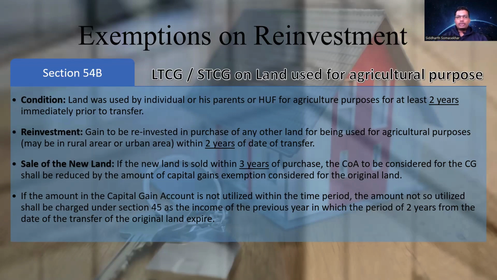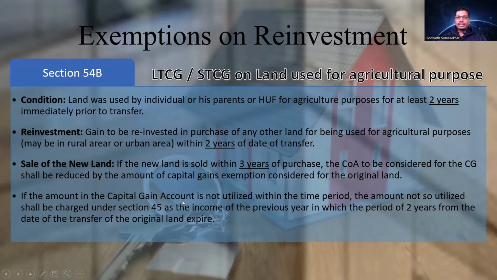Then what happens when you sell the new land? If you sell the new land within 3 years of purchase of the land, then again it is similar to section 54, wherein whatever capital gain you are computing for the sale of the new land, the cost of acquisition has to be reduced by the capital gain that was exempted for the original land.